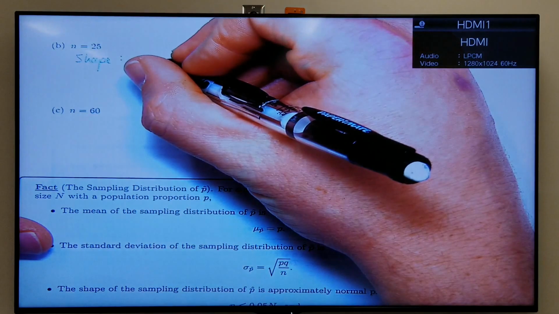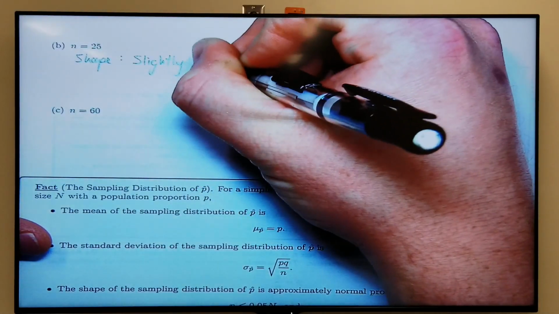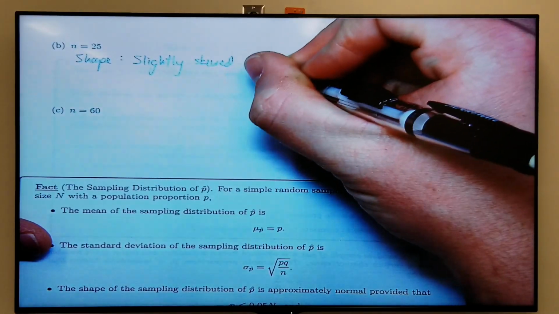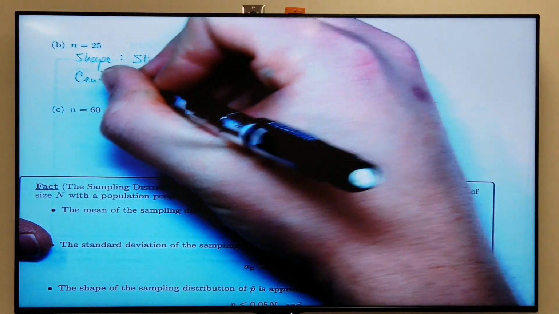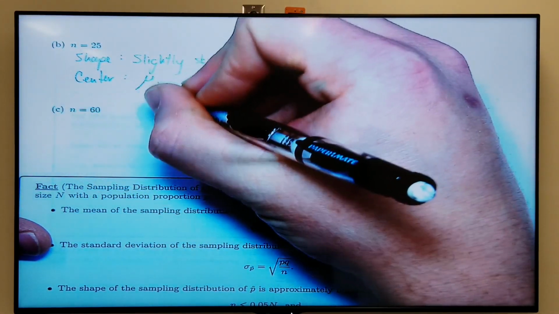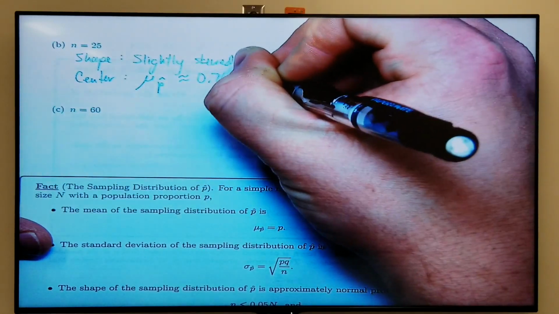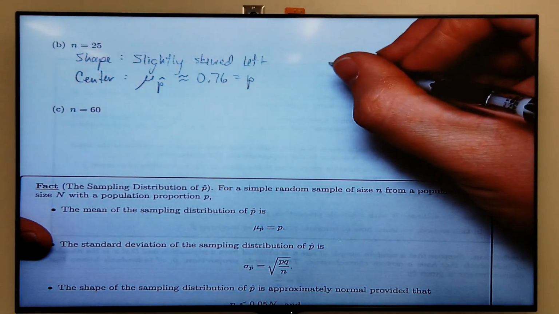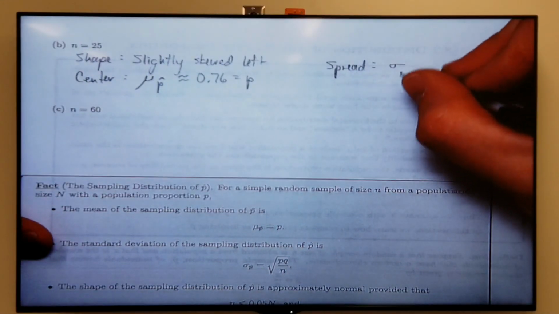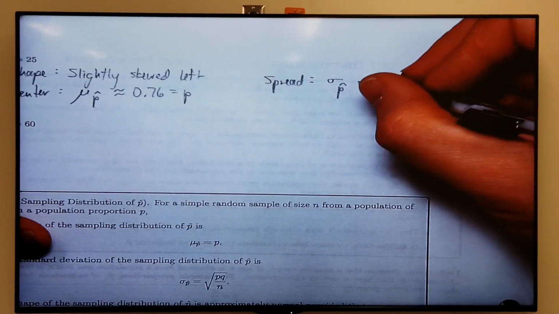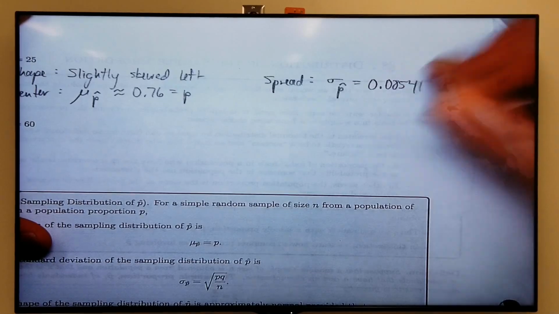So for the shape, I'm going to say just slightly skewed left. For the center, again, I'm going to say mu sub p hat is approximately 0.76, which equals p. For the spread, I'm going to say sigma sub p hat, in my case, was 0.0854.